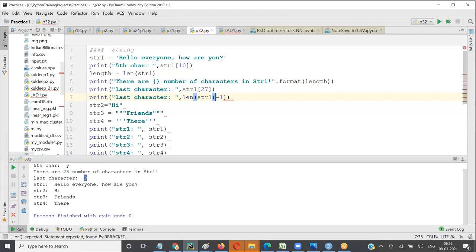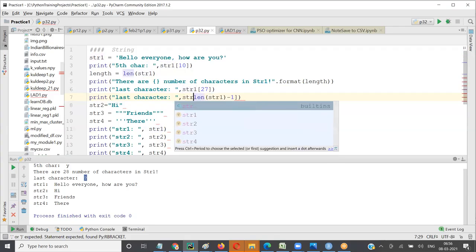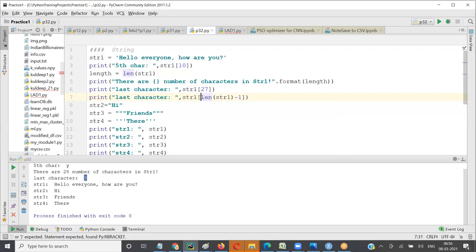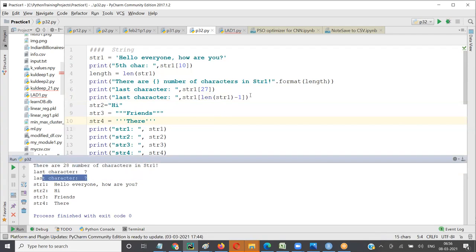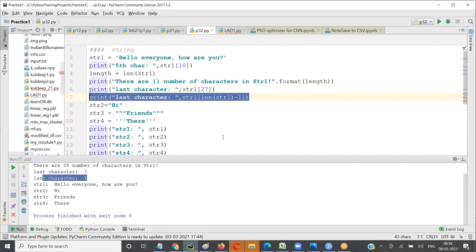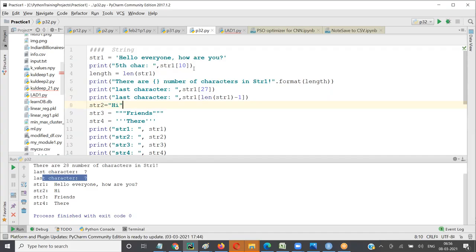So I go here and I say str1 of... Is it good? Do you understand what I did here? Okay. So one option is, you say length and length minus 1. I mean, manually you put it, but in reality, we will not know that. We will not know how many characters there are, so you have to use length. You can say length minus 1.